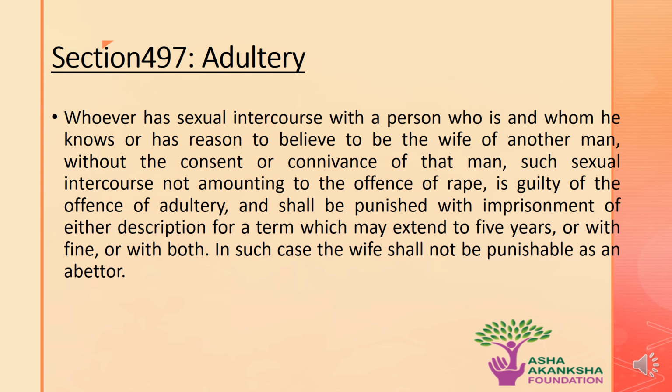See what section 497 of the IPC states. Section 497 of the IPC talks about adultery. As per this section, whoever has sexual intercourse with a person who is, and whom he knows or has reason to believe to be, the wife of another man without the consent or connivance of that man, such sexual intercourse not amounting to the offence of rape, is guilty of the offence of adultery and shall be punished with imprisonment of either description for a term which may extend to 5 years, or with a fine, or with both. In such case, the wife shall not be punished as an abettor.